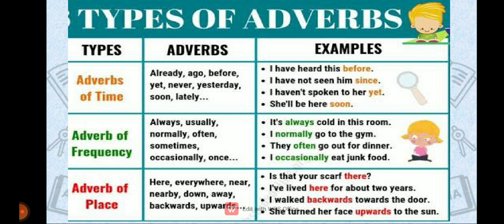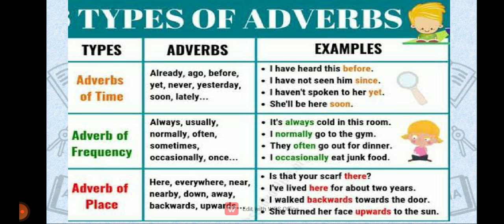Words like always, usually, normally, often, sometimes, occasionally, once, these all words indicate the adverb of frequency. For example, it's always cold in this room. Another example, I normally go to the gym. Okay, go through the next 2 examples also.